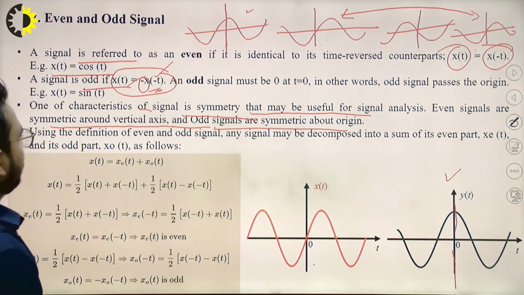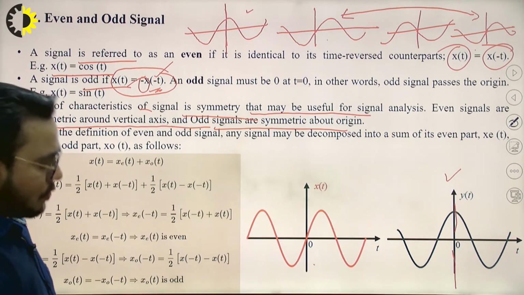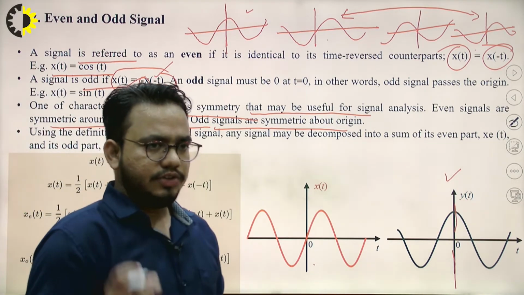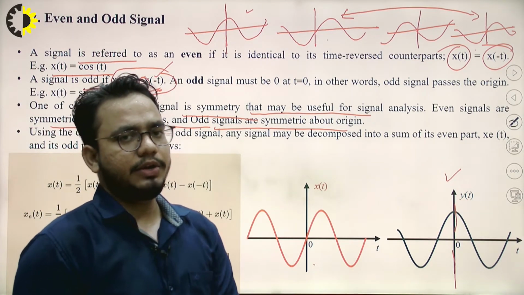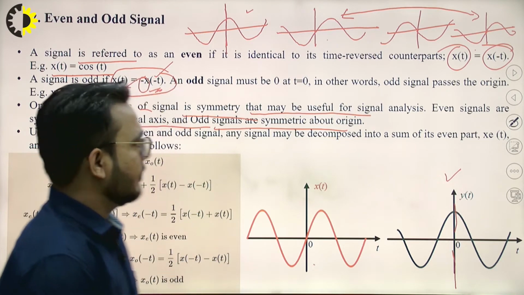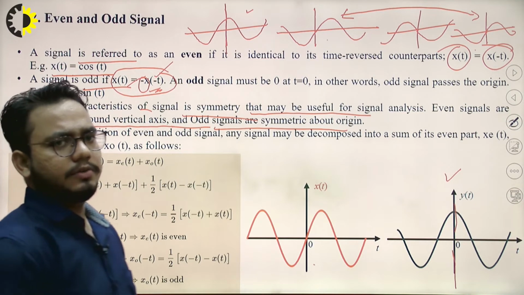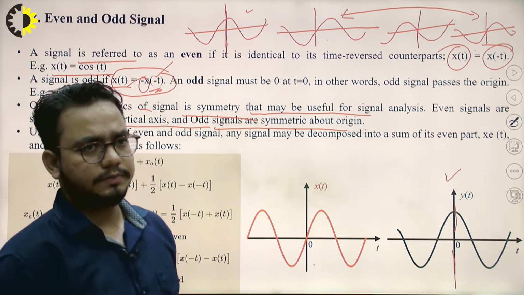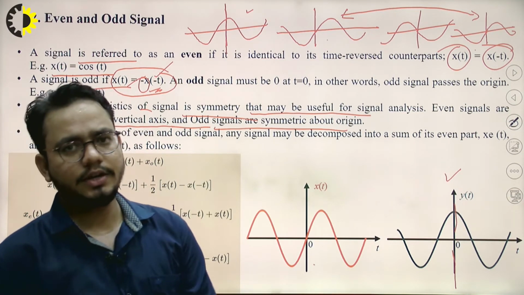Using these definitions, there is a decomposition: every signal can be divided into an odd part and an even part. So we can say that every signal is a combination of even and odd parts.